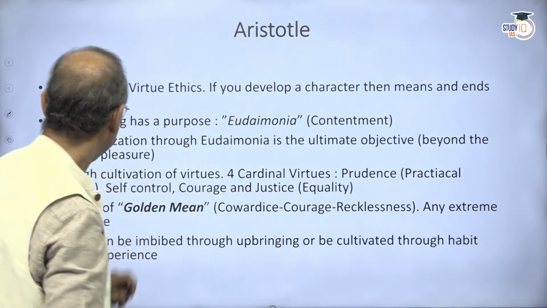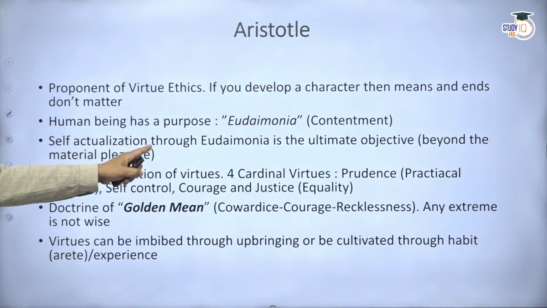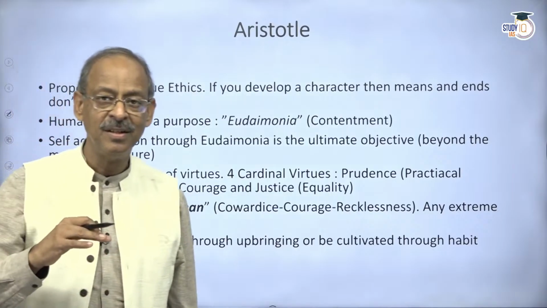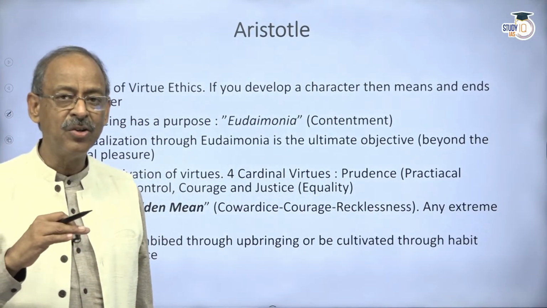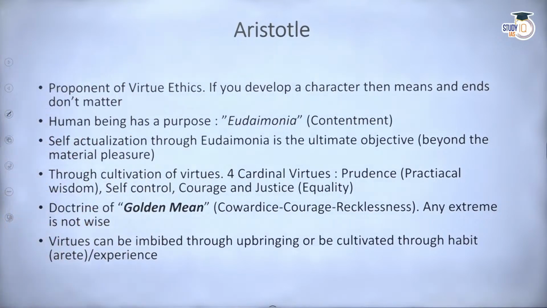So what Aristotle says is, self-actualization through eudaimonia is the ultimate objective. And this is beyond material pleasure, because it is inherent in human beings. That's the virtue that he's talking of. And this can be worked, as I mentioned earlier, through cultivation of four virtues.